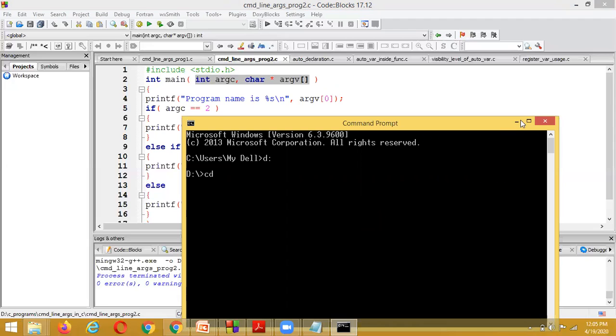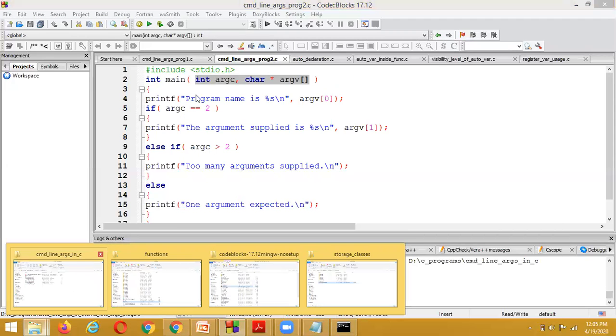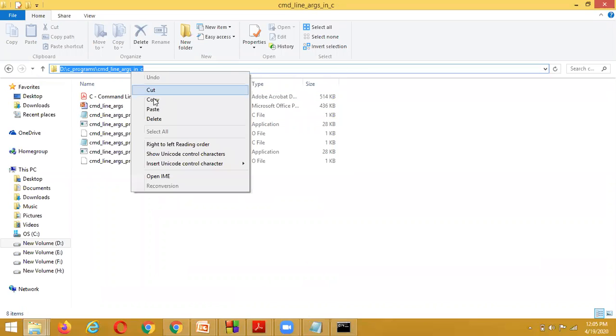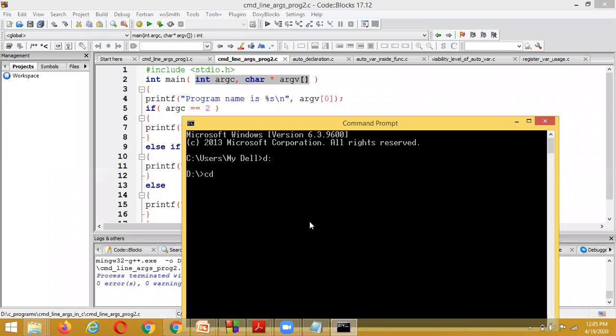To find the exact location, just open that location and copy it, and inside the command prompt window, right click the mouse to paste and press enter.